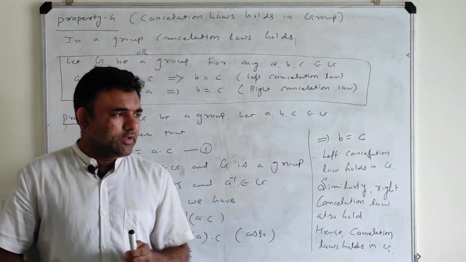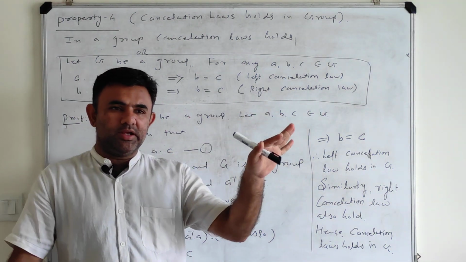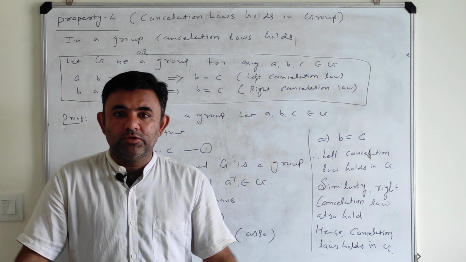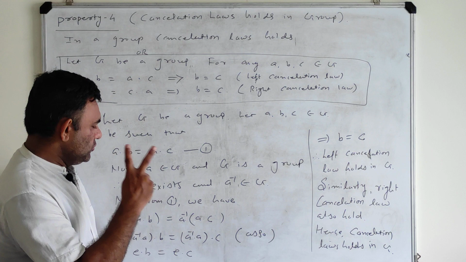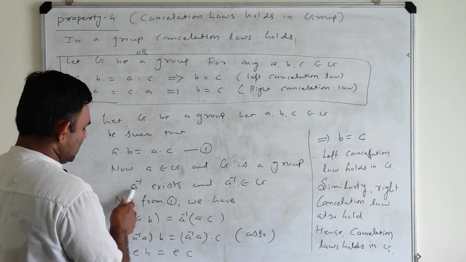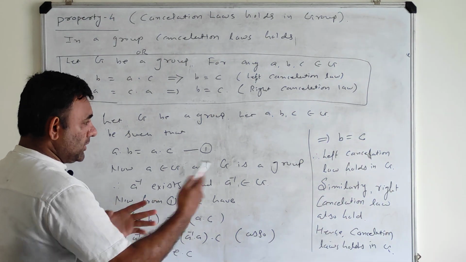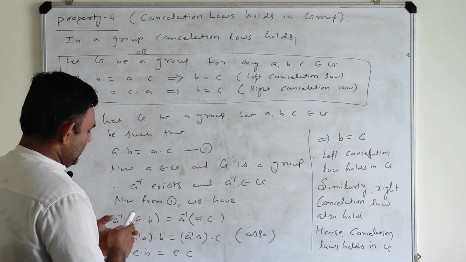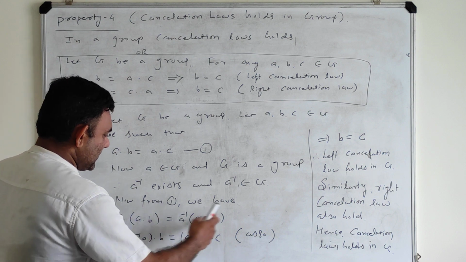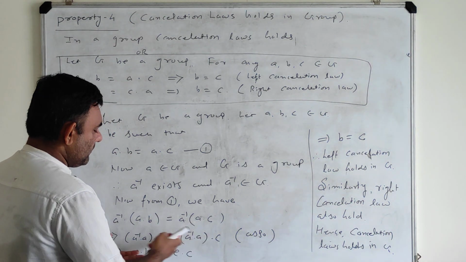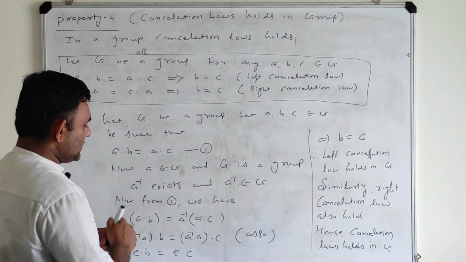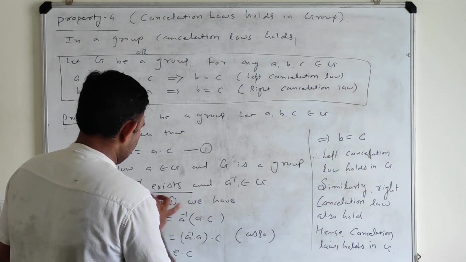So see, in a group, if you consider any structure, then it is not necessary that this type of cancellation law holds. Why does it hold here? I am using two important things. One is, once I have A inverse, then I can multiply A inverse to the left or right. If I don't have A inverse, then I can't have this step, and so I can't get B equal to C. So the first thing is the existence of inverse.